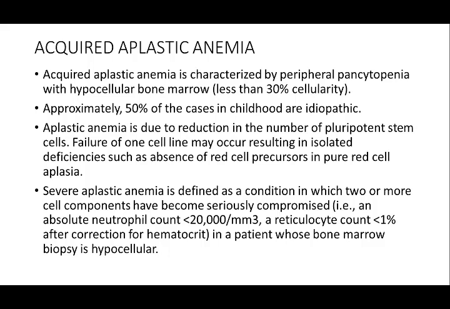Failure of one cell line may occur, resulting in isolated deficiencies such as absence of red cell precursors, pure red cell aplasia. Severe aplastic anemia is defined as a condition in which two or more cell components have become seriously compromised. That is, an absolute neutrophil count less than 500 and reticulocyte count less than 1% after correction for the hematocrit, in a patient whose bone marrow biopsy is hypocellular.